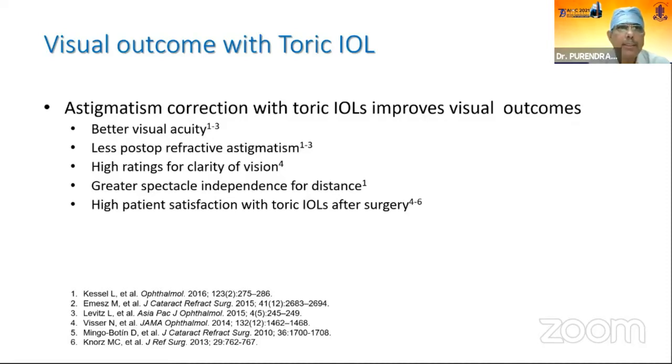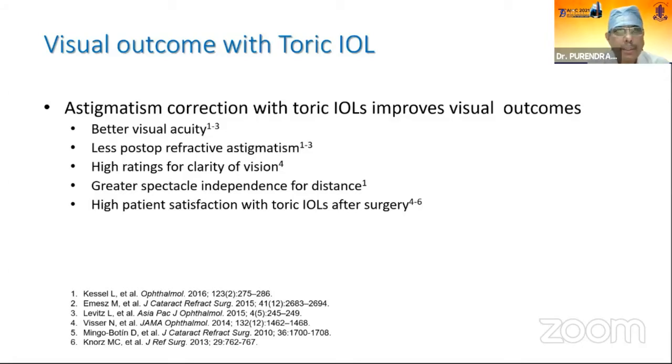If we correct it with the incisions, we cannot correct more than 1 diopter of astigmatism. Or if we do LRI or astigmatic keratotomy, we cannot correct a larger amount of astigmatism. The other important fact is that you are not sure how much you are going to correct, because there are multiple variable factors on which the outcome depends, and there is definitely a regression of the result with the period of time.